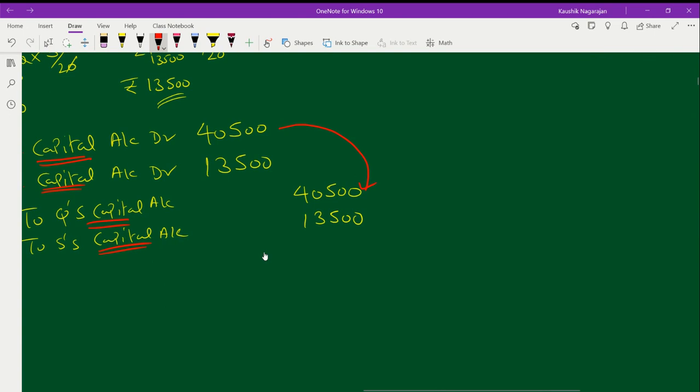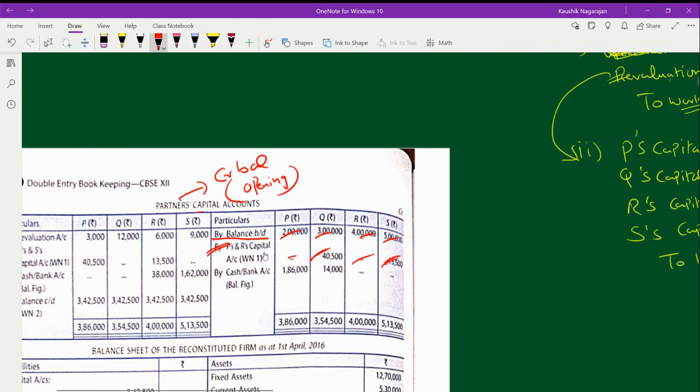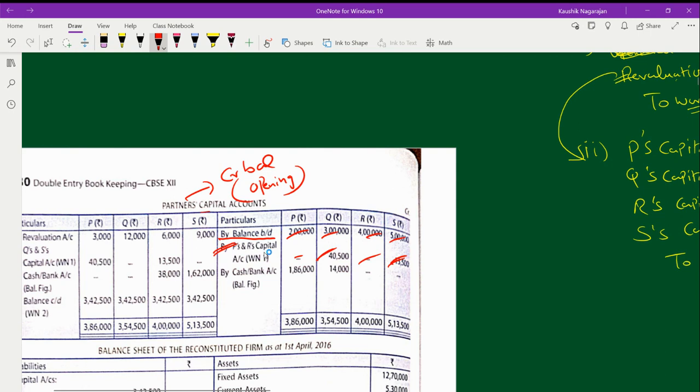Okay, R is settling the partner S. That is the reason I am making in my ledger by balance brought down the old balance, then P and R, but P is paying to Q and R is paying to S. So in this way I have brought in the goodwill settlement, but it has not got over completely. You have brought the credit only for the portion that is debited. Now the portion in credit has to be settled in the debit.